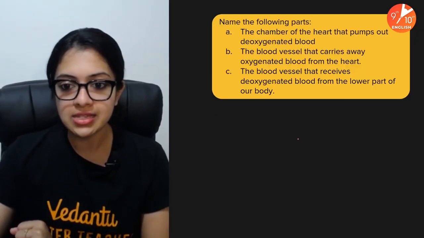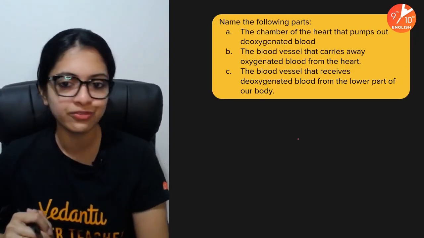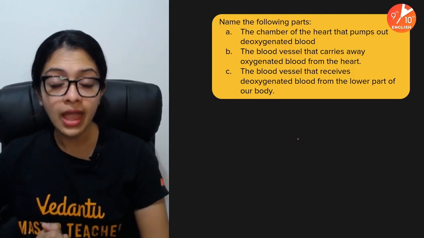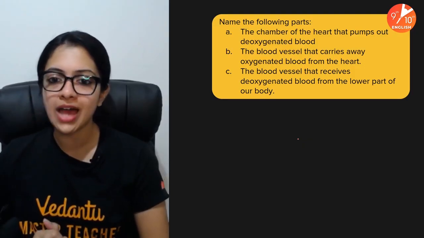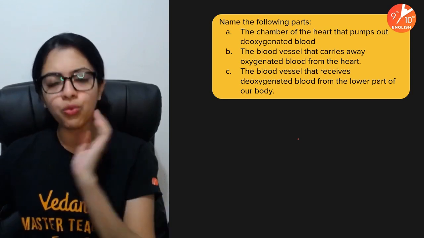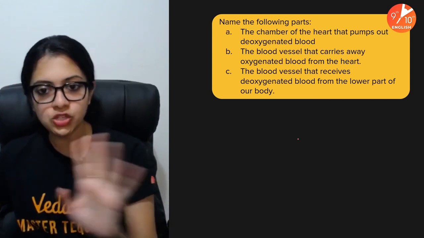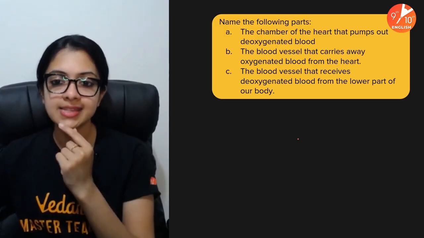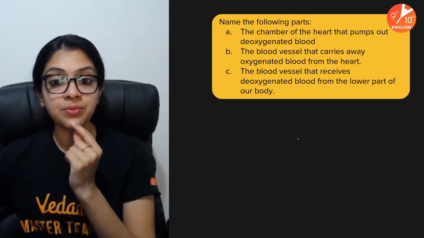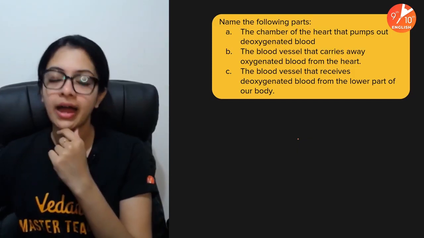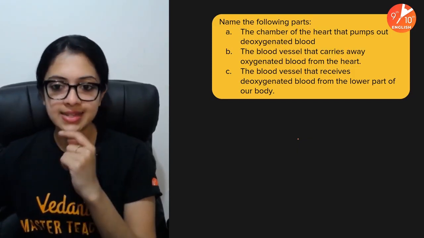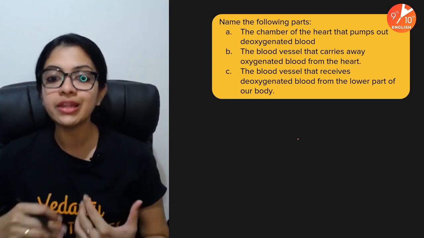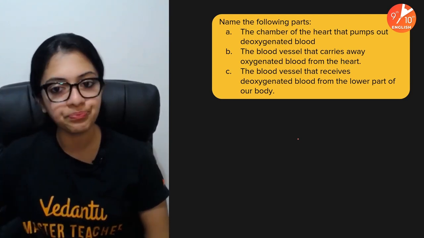Okay. Right. So that's about the diagram of the human heart. Now, name the following parts. Chamber of the heart that pumps out deoxygenated blood. What do you think it is? Okay, so just remember, think about the answer in your mind. The second one says the blood vessel that carries away oxygenated blood from the heart. The third one says blood vessel that receives deoxygenated blood from the lower part of our body.